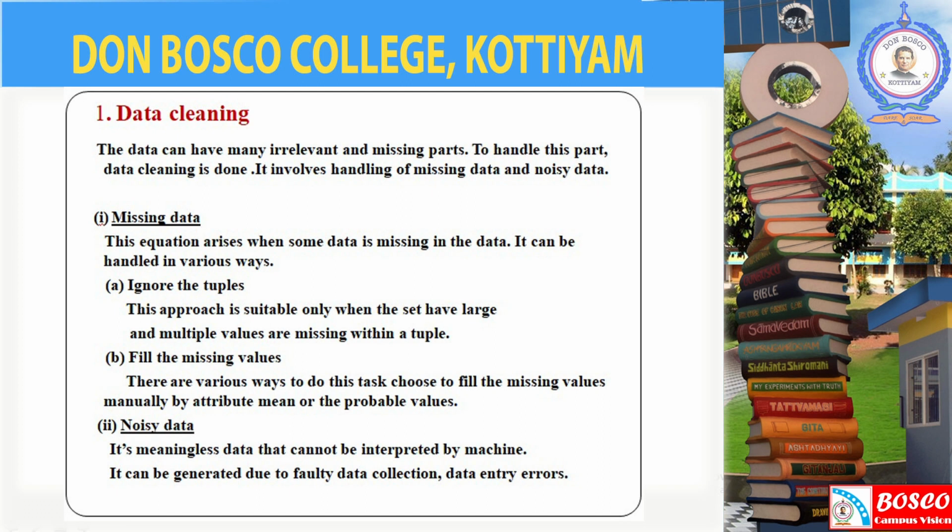The missing data in data cleaning can be handled in various ways. The first way is to ignore the tuples. This approach is suitable only when the set has large and multiple values which are missing within a tuple. The second way is to fill the missing values, that is, to fill the missing values manually by attribute means or probable values.